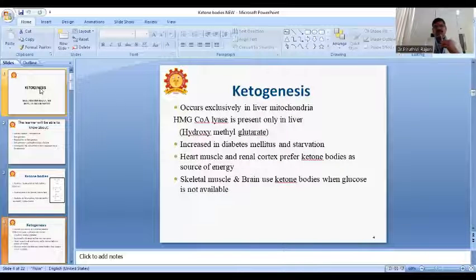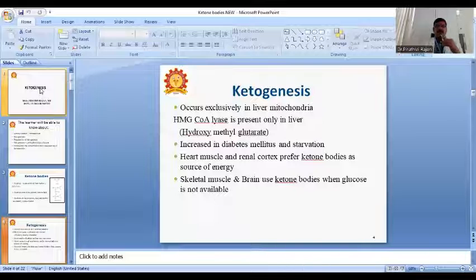So what is ketogenesis? It occurs exclusively in liver mitochondria, only in liver mitochondria. Why? Because the enzyme HMG-CoA, hydroxymethylglutarate coenzyme A lyase, is present only in the liver mitochondria.